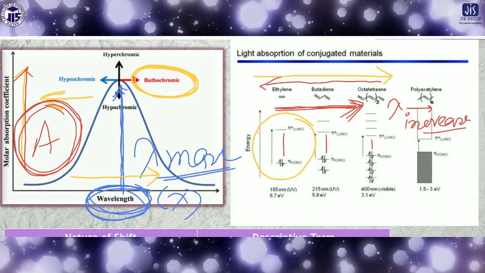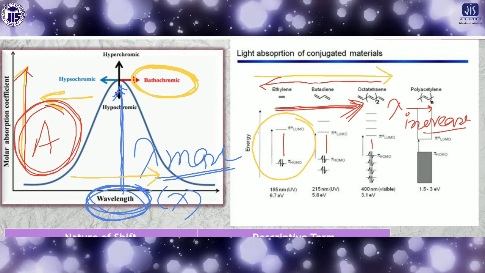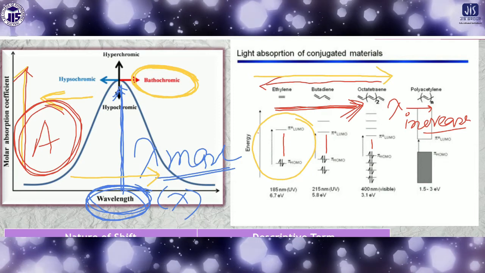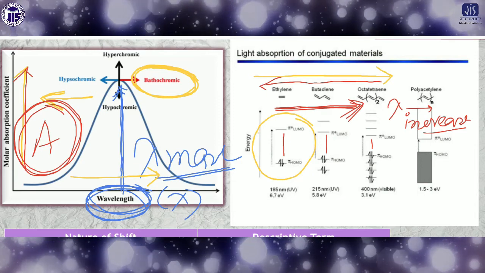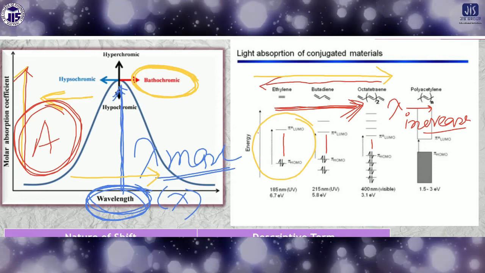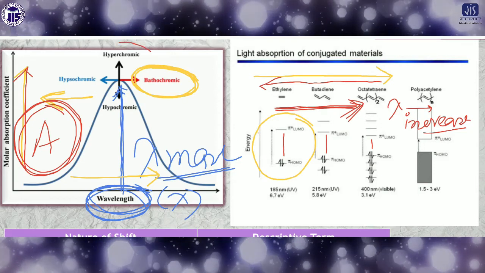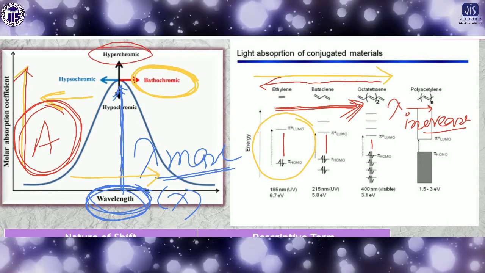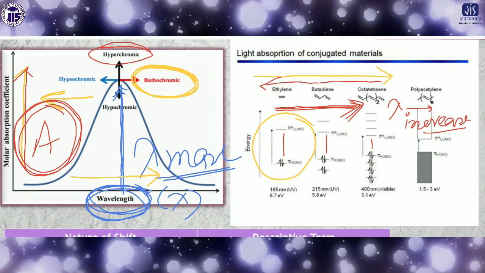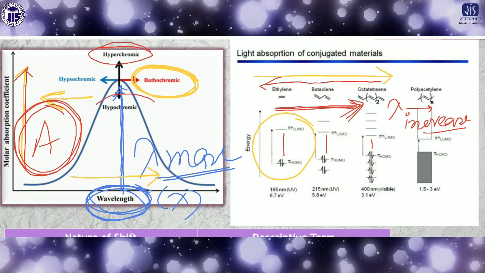So that means if it is a highly concentrated solution, there will be higher absorption, because a higher number of photons are required to transfer the electrons from lower energy level to higher energy level, or HOMO to LUMO. So in this stage, the absorption increases. This phenomenon is called the hyperchromic shift. You have to keep in mind that hyperchromic shift means increasing the absorption, and on the other hand, hypochromic shift is decreasing the absorption.